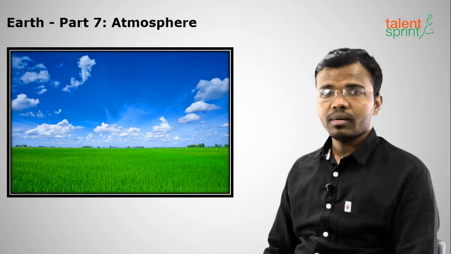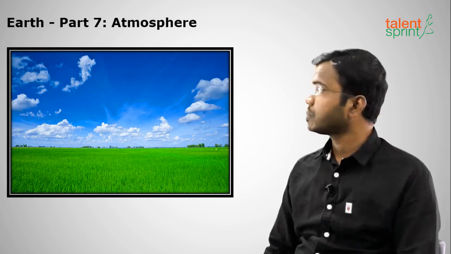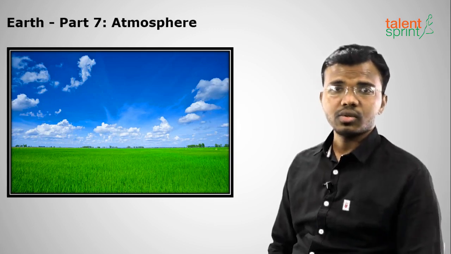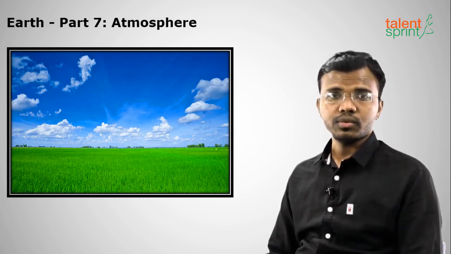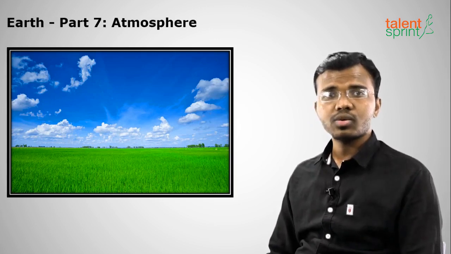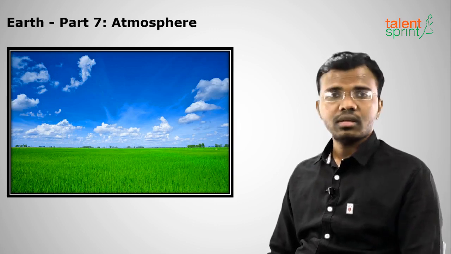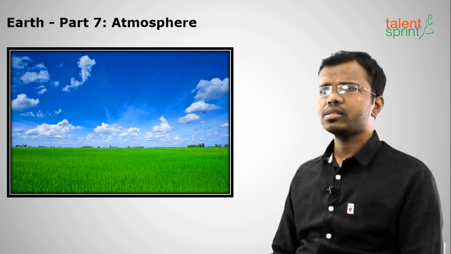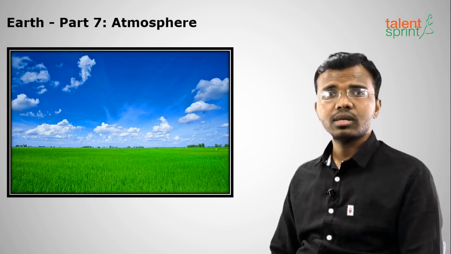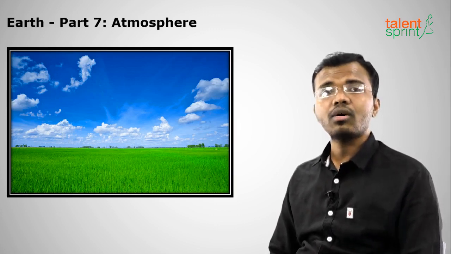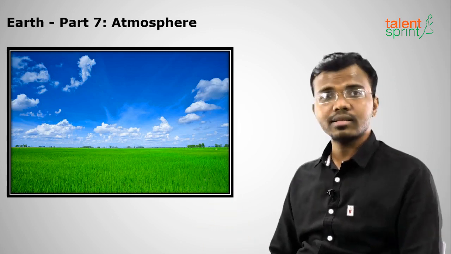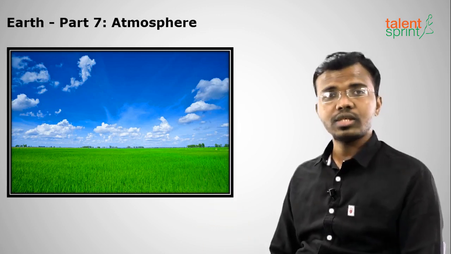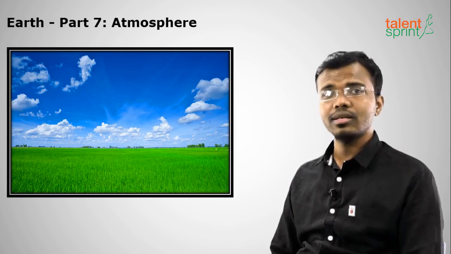In this session of geography, we shall discuss part 7, which is related to atmosphere. Generally we have 8 planets from Mercury to Neptune, right? Out of these 8 planets, only Earth has an atmosphere that sustains life. Atmosphere exists for other planets also, but it is not sustaining life. There is not a variety of gases in other planets, but there is a variety of gases in the Earth's atmosphere. So we shall discuss more about Earth's atmosphere in this topic.